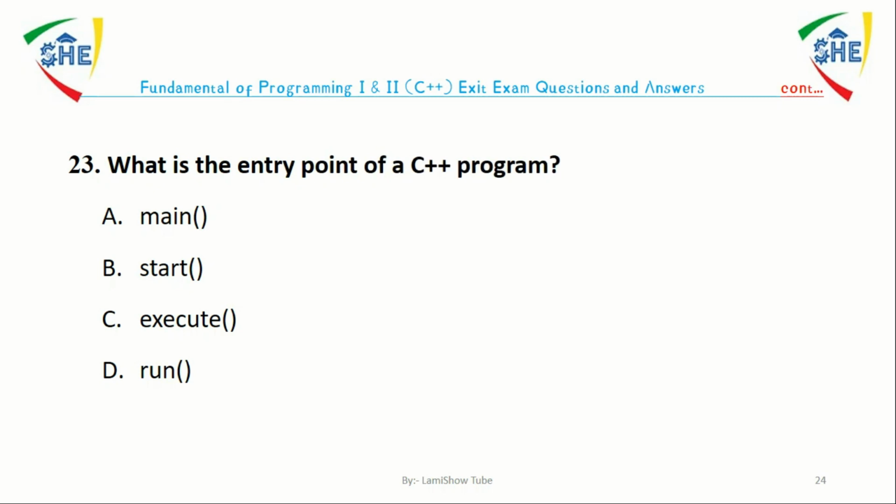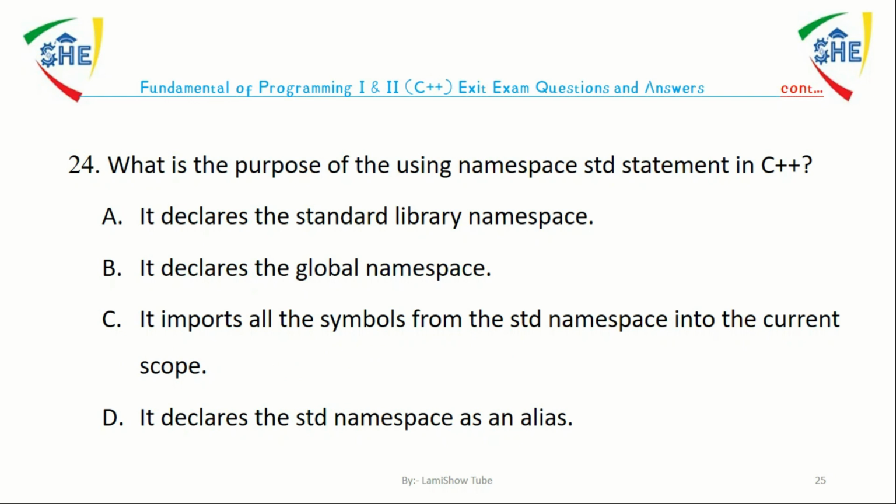Question number 23. What is the entry point of a C++ program? A. Main. B. Start. C. Execute. D. Run. The answer is A. The entry point of a C++ program is the main function.